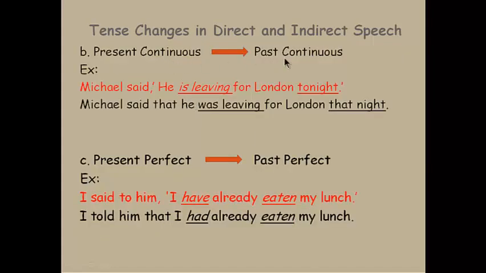Present continuous changes into past continuous. Look at the example here. He is leaving for London tonight. He was leaving for London that night. This is, of course, change in the time expression. Present perfect tense changes into past perfect tense. I said to him, I have already eaten my lunch. I told him that I had already eaten my lunch. This is present perfect. This is past perfect.